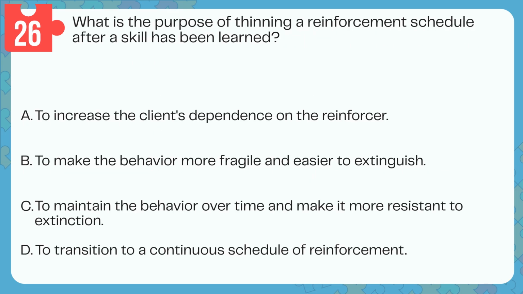Question 26. What is the purpose of thinning a reinforcement schedule after a skill has been learned? A. To increase the client's dependence on the reinforcer. B. To make the behavior more fragile and easier to extinguish. C. To maintain the behavior over time and make it more resistant to extinction. D. To transition to a continuous schedule of reinforcement.